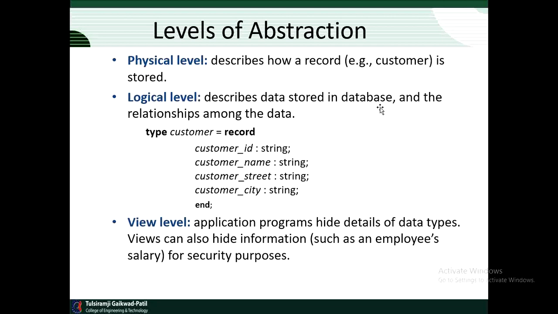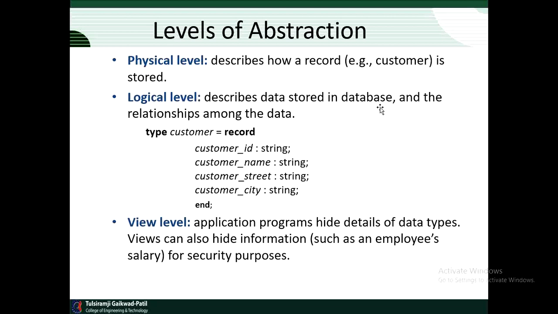Then view level. So application programs hide details of data types. View can also hide information such as an employee's salary for security purposes. So in some cases application programs hide details of data types.